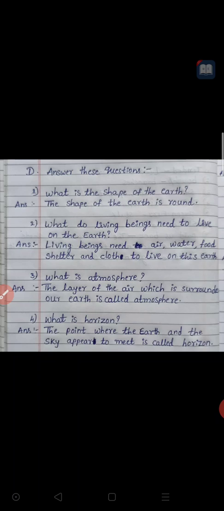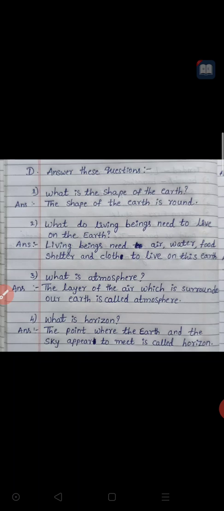Air is there around our earth. That air layer is called atmosphere. I gave you this already in the CW also once. So check it out and write this answer.